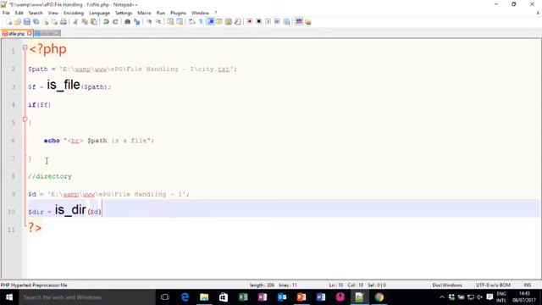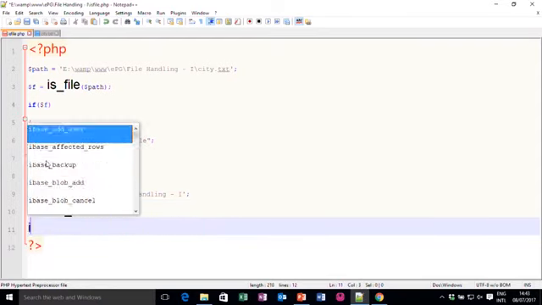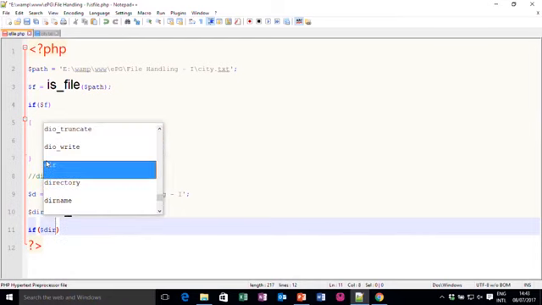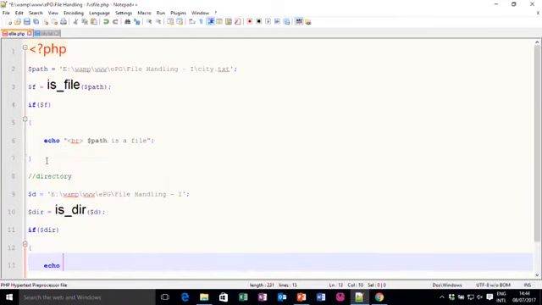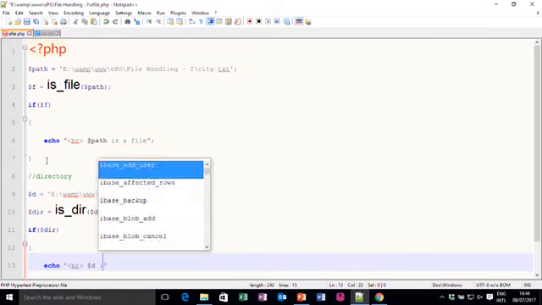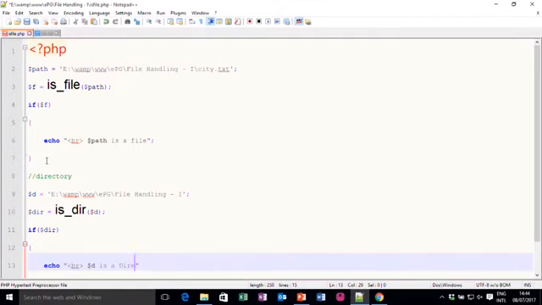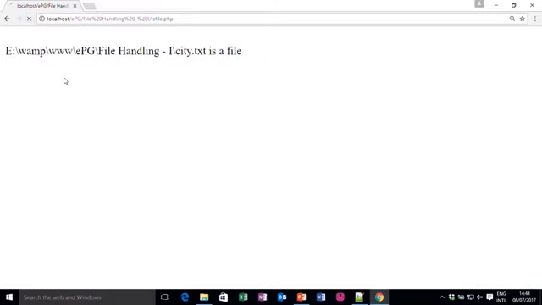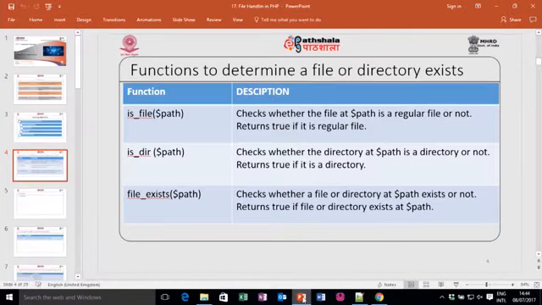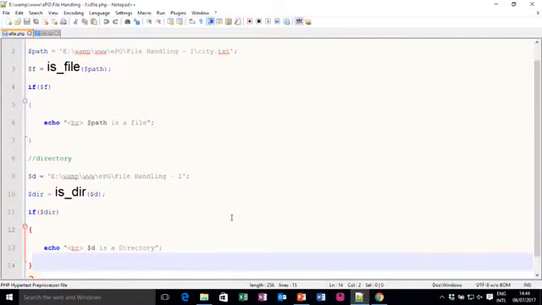So, I write $d, and again same way I can check if is_dir is true, then I can display echo br, $d is a directory. To give you the result, save this file and refresh. So, this is a directory.